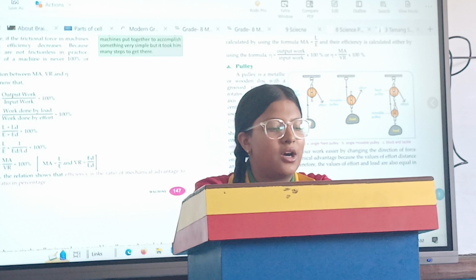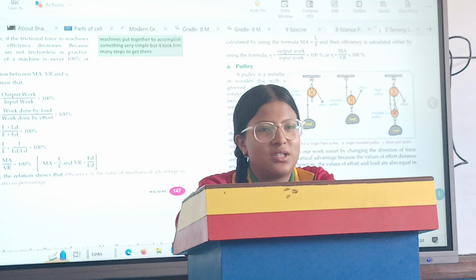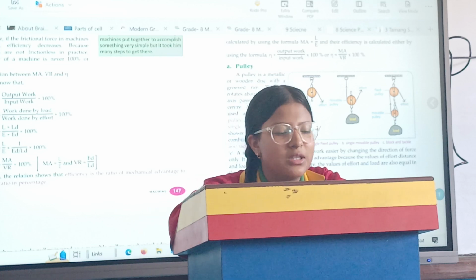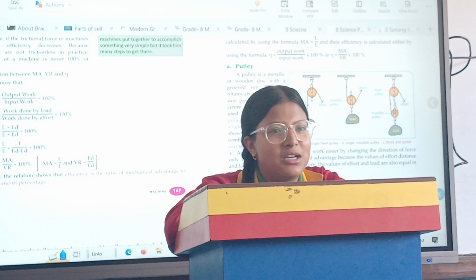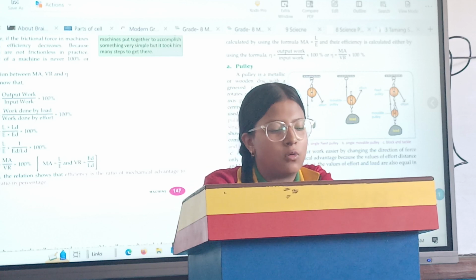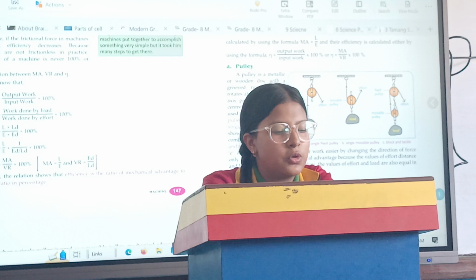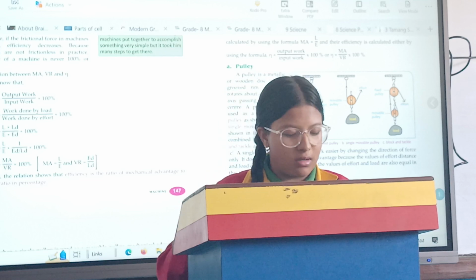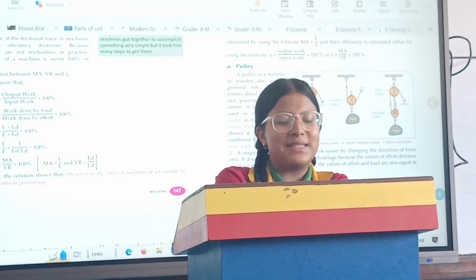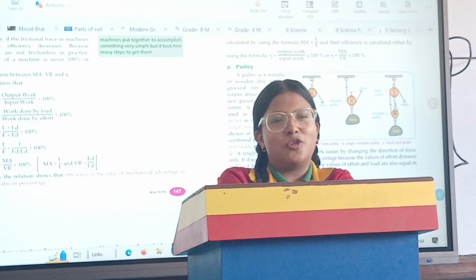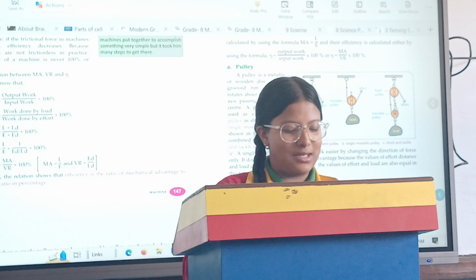Another method to reduce friction is by using lubricants like oil, grease, etc. By using a ball bearing wheel and rollers, we can also make the sliding surface smooth. And another is the pulley. It is a metallic or a wooden disc with a grooved rim.